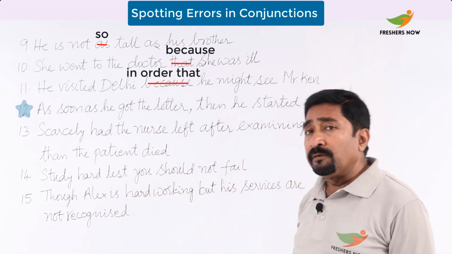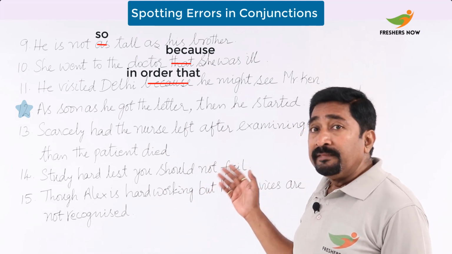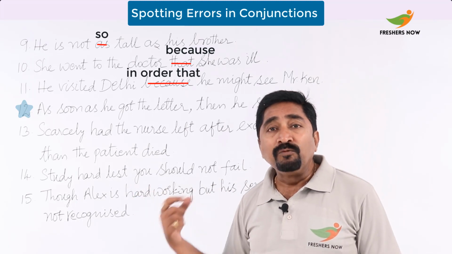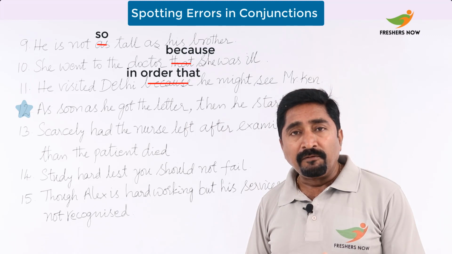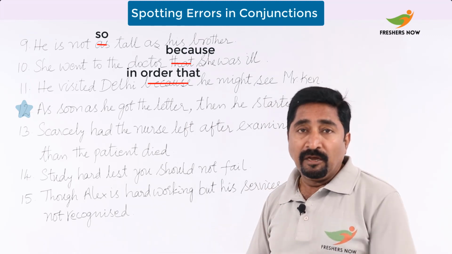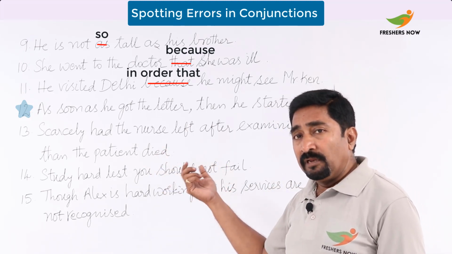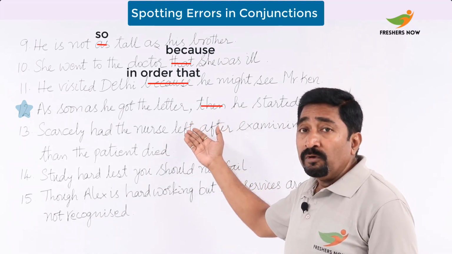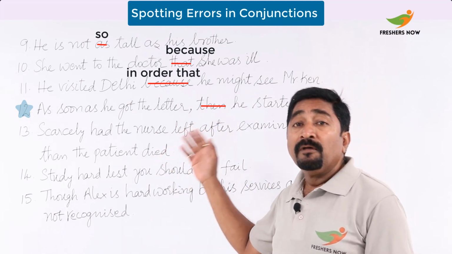Now let's see the other one. As soon as he got a letter, then he started. Now you can see here, as soon as. Here, as soon as is used to refer to simultaneous activities, two actions one after the other. So here, as soon as he got the letter, an immediate action is not required to go with the word then. So we should remove the then.